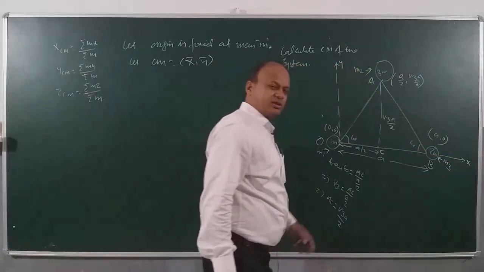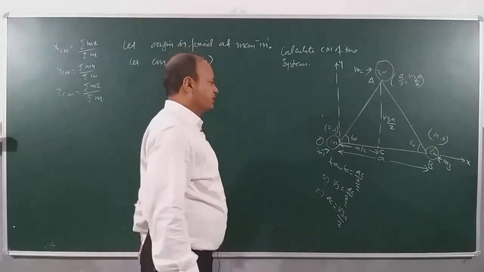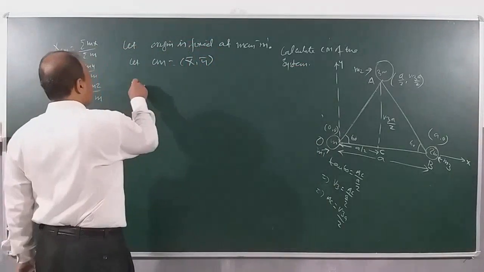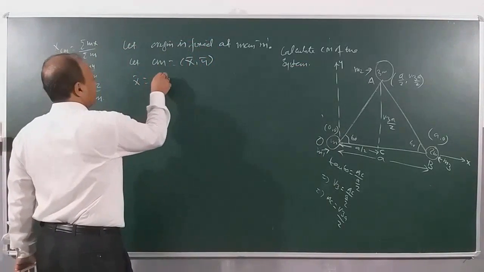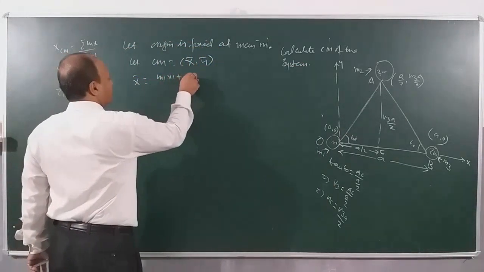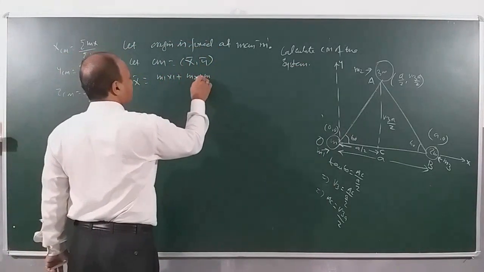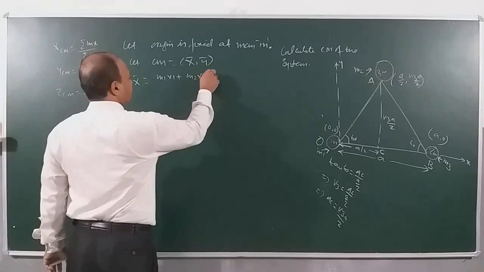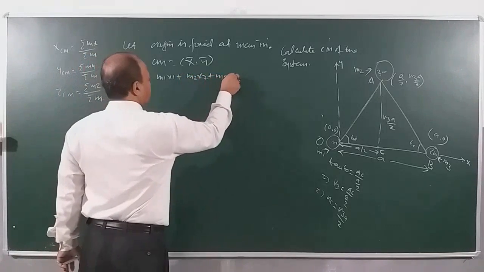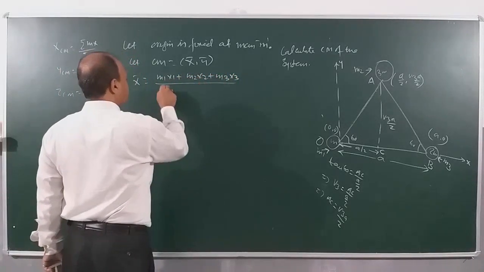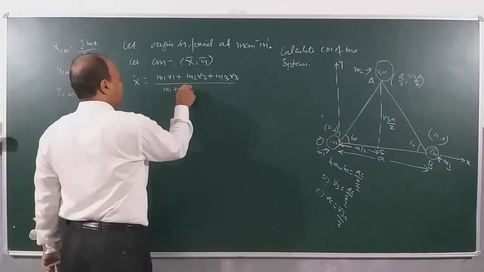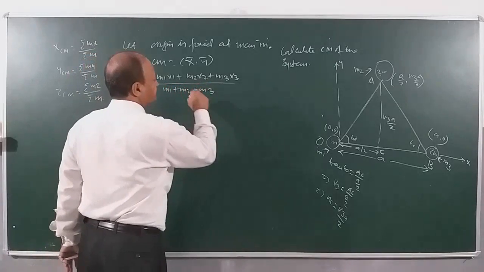There is no restriction, you can assume in any order you want. So x bar will be, children, m1 x1 plus m2 x2 plus m3 x3 divided by m1 plus m2 plus m3.